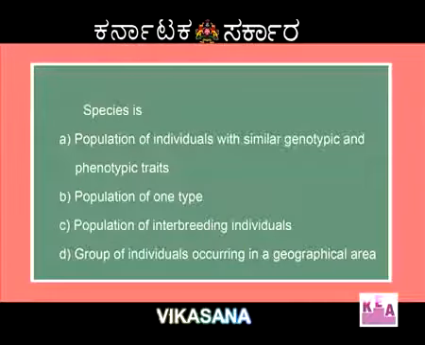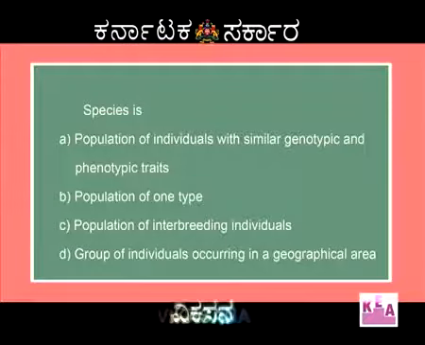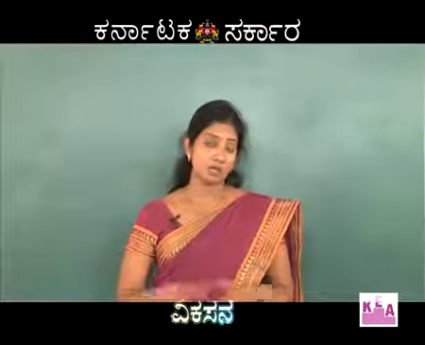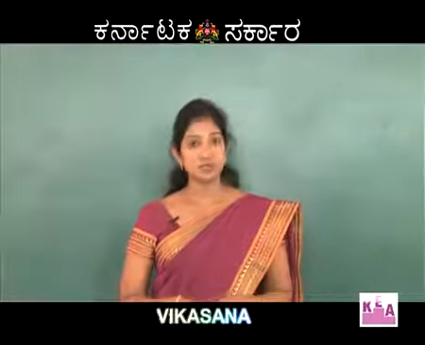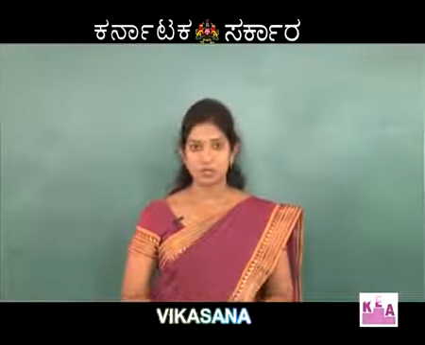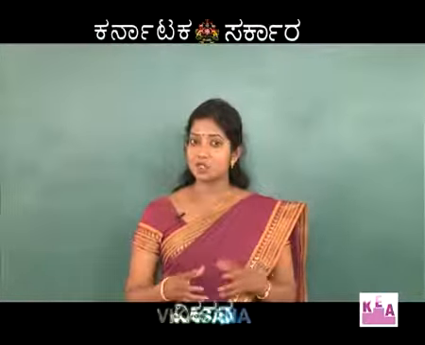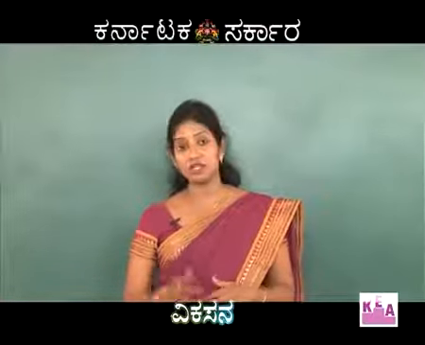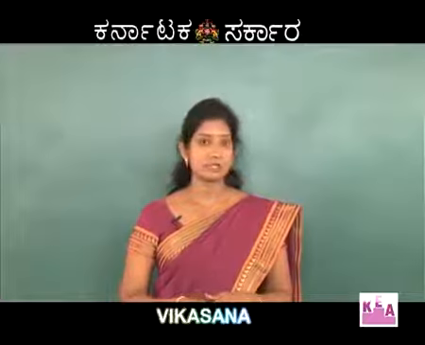Species is, the options are population of individuals with similar genotypic and phenotypic traits, population of one type, population of interbreeding individuals, group of individuals occurring in a geographic area. So, here you can see when do you call a group of organisms a species. Organisms, just if they are similar in their morphological characteristic features, cannot be considered a species.